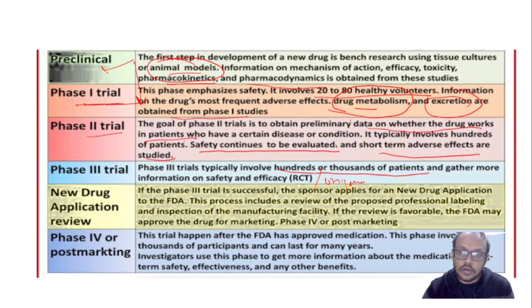The comparison of drugs that we look at is done in this phase. Then we take FDA approval. Then phase 4 is marketing after approved medication. Post marketing surveillance is called post marketing surveillance.